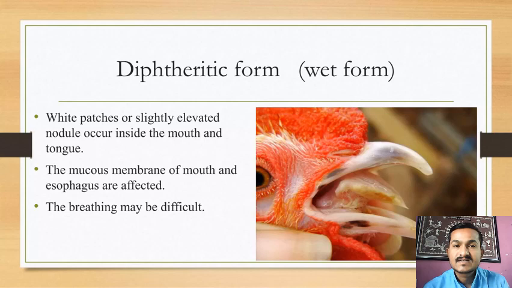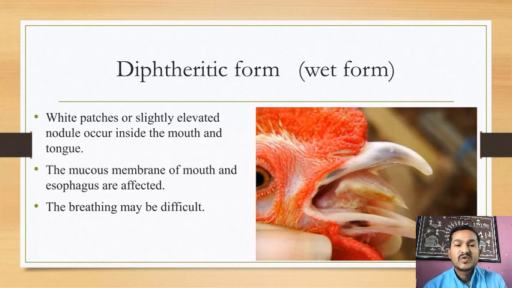That is also chicken pox. Now, white patches, slightly elevated nodules, occur inside the mouth and tongue. You can see the margin of the tongue, where some white patches are present. That is the wet form of fowl pox.